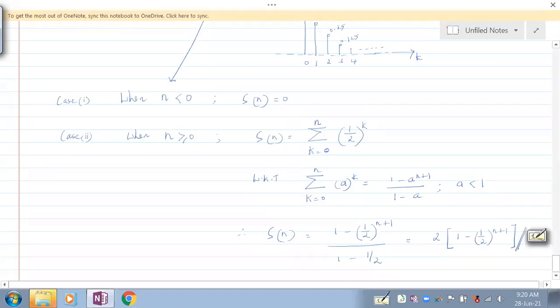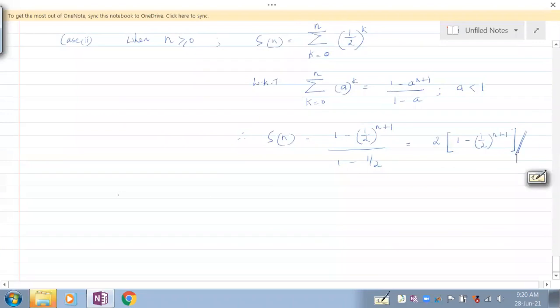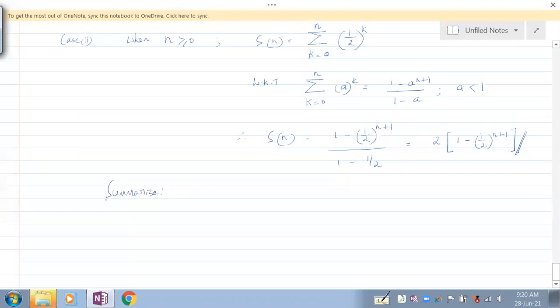So this is from where to where? Therefore, let's summarize. Summary. What is the summary? s of n is 0 for n less than 0, and it is 2 into 1 minus half to the power n plus 1 for n greater than or equal to 0.